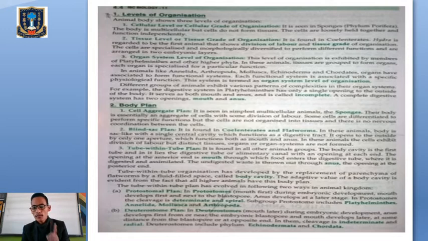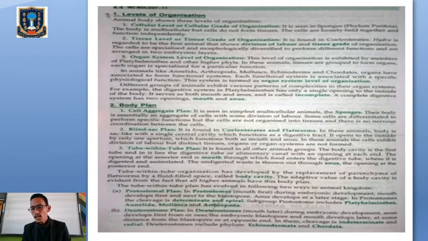First, the basis of classification. Remember that we are going to learn about the basis of classification of animal kingdom, that is, on what basis the animals are classified into different phyla. The first basis is level of organization. Remember, each and every organism is made up of cells. A group of cells having the same functions will form a tissue, the tissue will form an organ, and finally we have the organ system level.